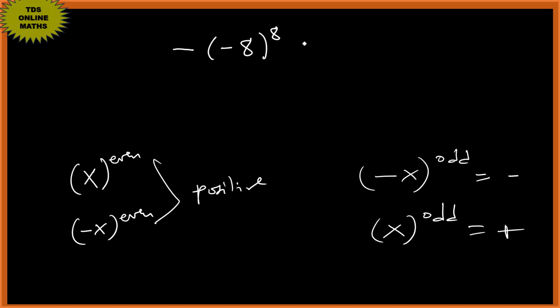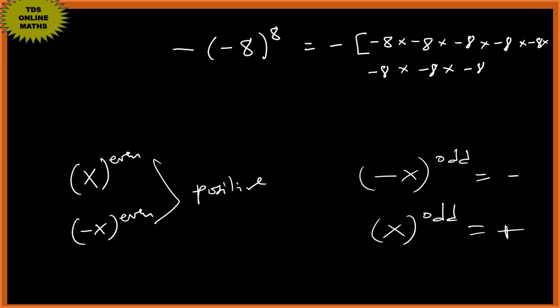So this one can be written in this form. We have the negative outside, so minus 8 to the power 8. So we have minus 8 times minus 8 times minus 8 times minus 8 times minus 8, 1 2 3 4 5, times minus 8 times minus 8, so we have up to 8 times.